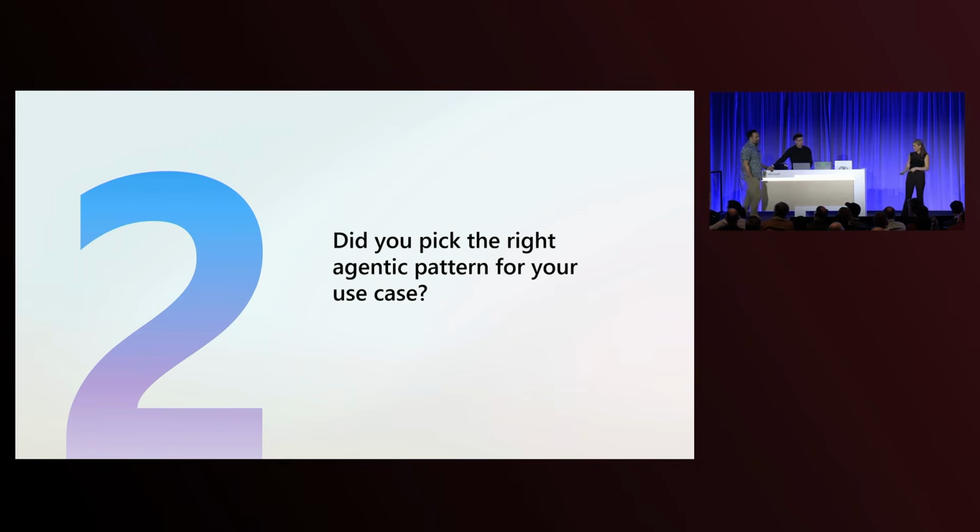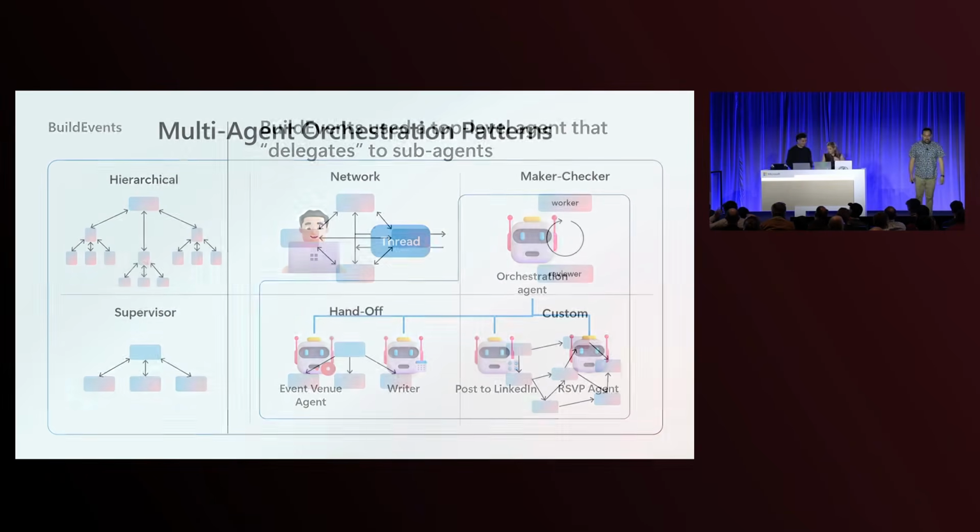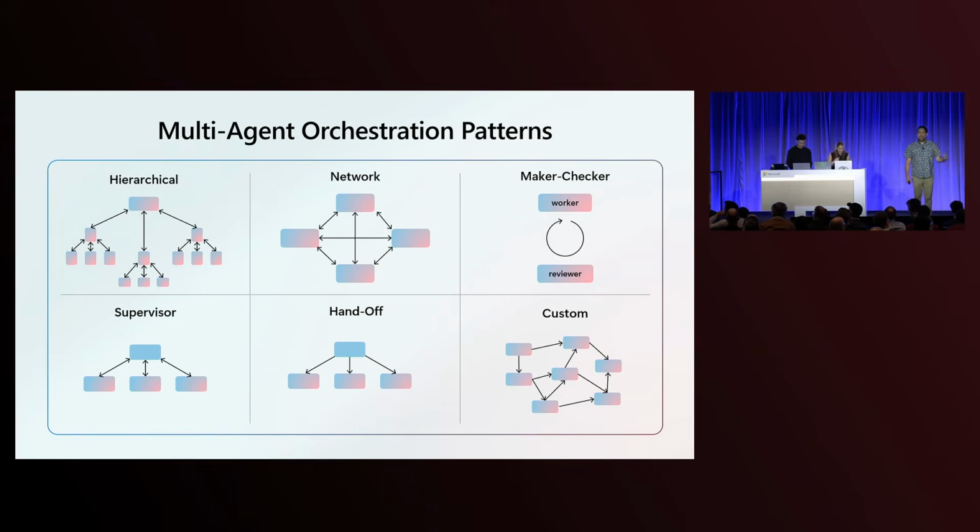The second thing is, did you pick the right agentic pattern for your use case? We showed you one way to do it, but there's actually multiple ways to do this. Notice that now that you have the unit construction of an agent, you can call it in any way that you want. Ours happened to be very specific, with a controller agent that then had other agents do work and return it, but that's because the modality required it, because it was voice. And that was the important bit.